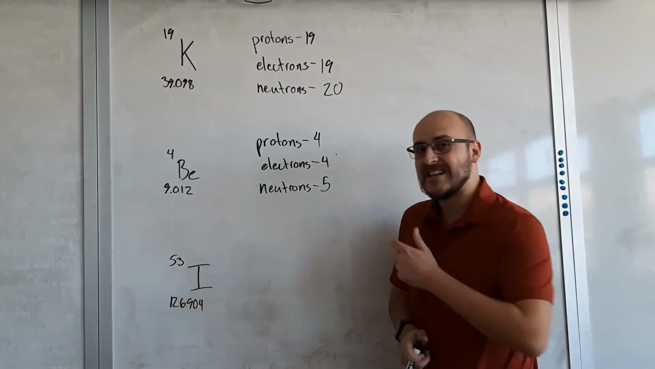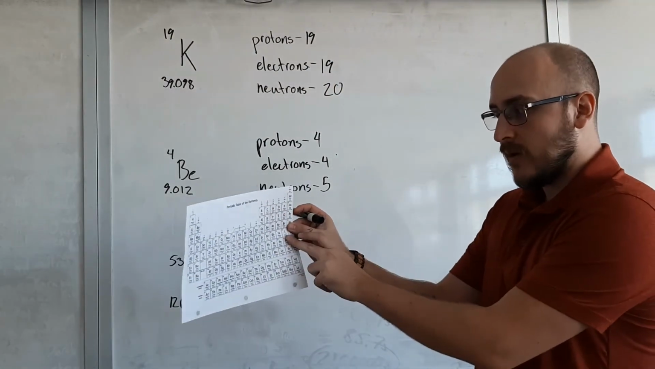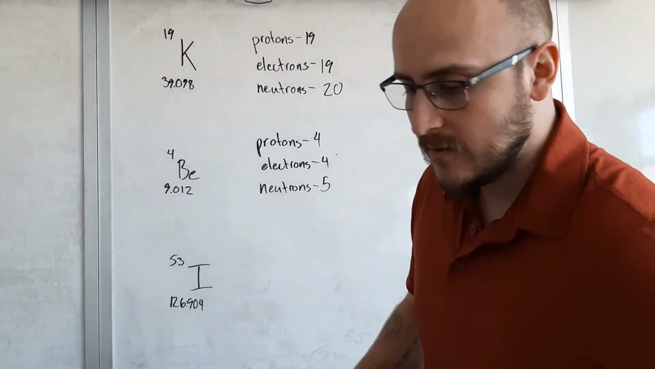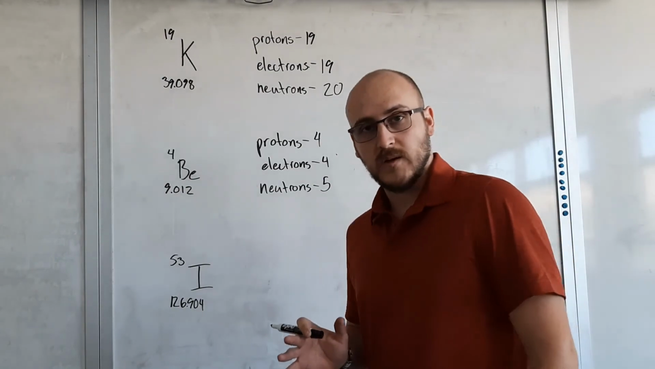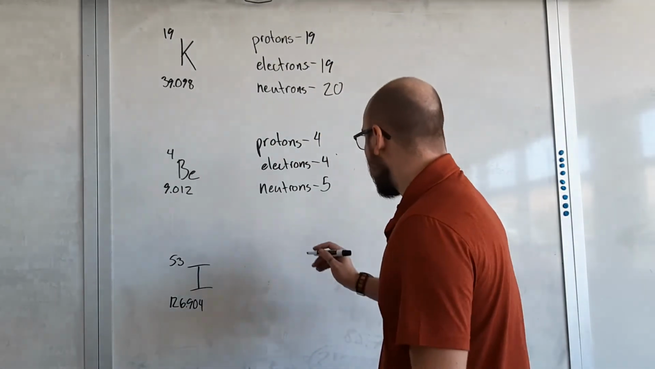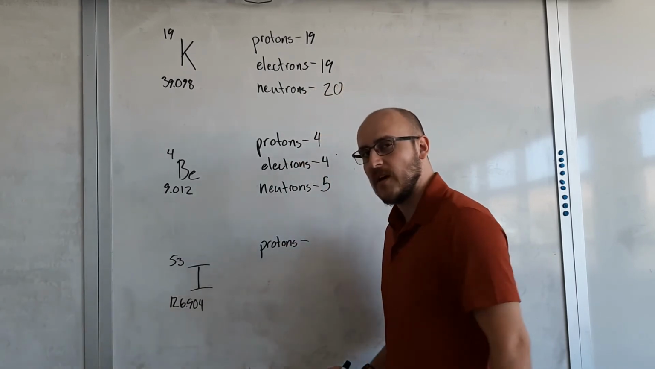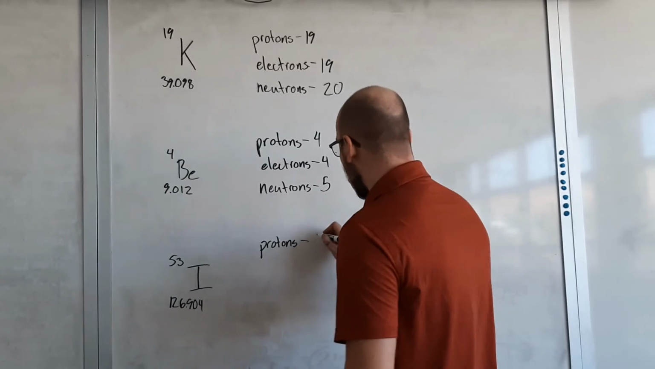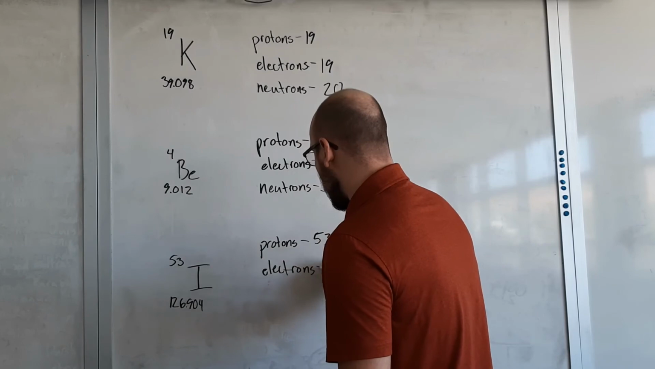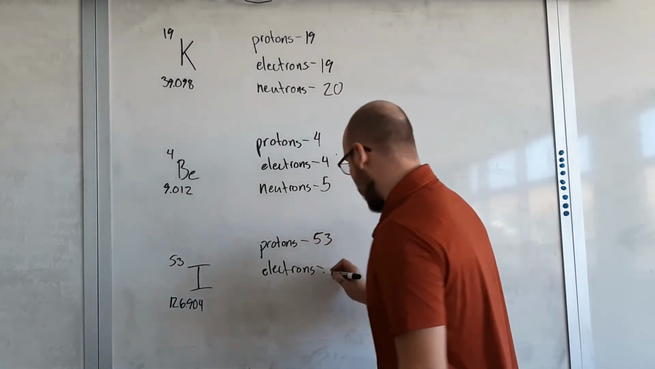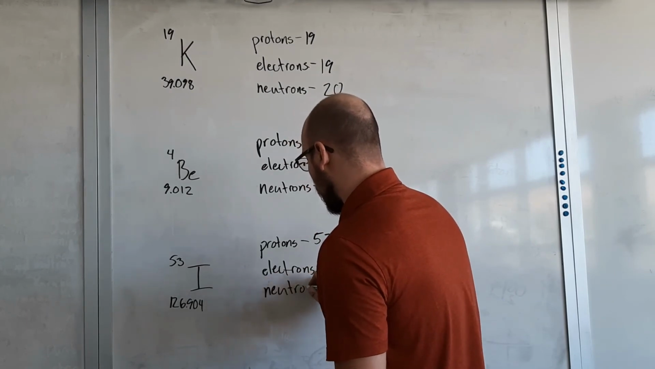Last one, iodine. This one's a lot lower down on the periodic table. All that other stuff was up here. Now we're down towards the bottom for our iodine. So this one is going to have a lot more neutrons compared to its protons and electrons. If we look at this one, our protons are still easy to find. It's still just our atomic number, so 53. Our electrons are also our atomic number, still 53.